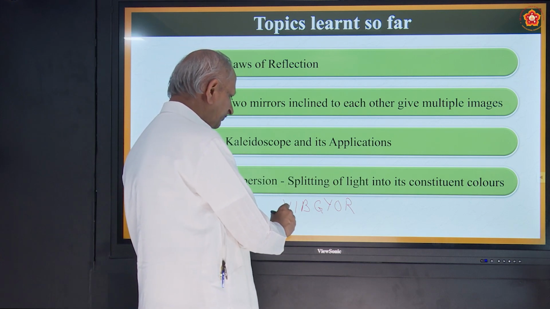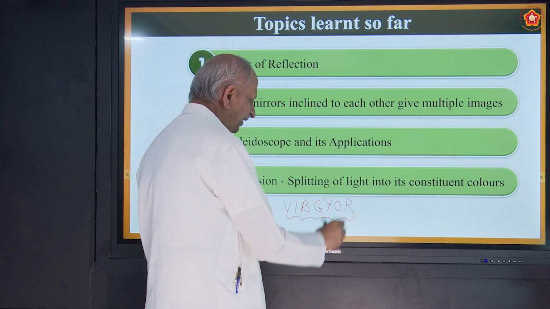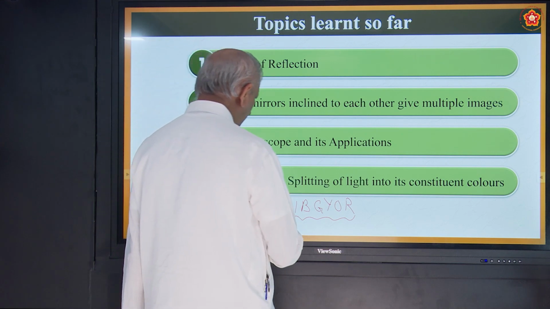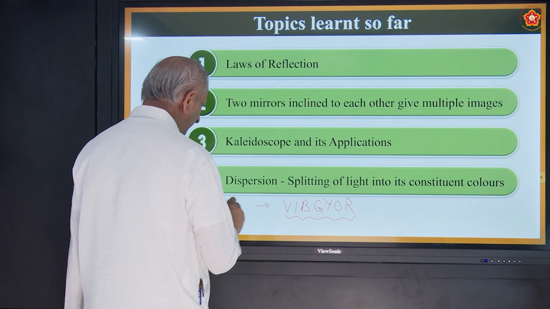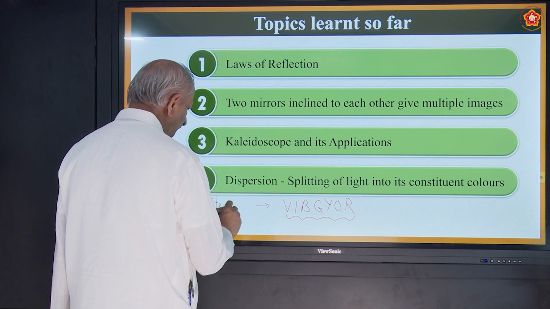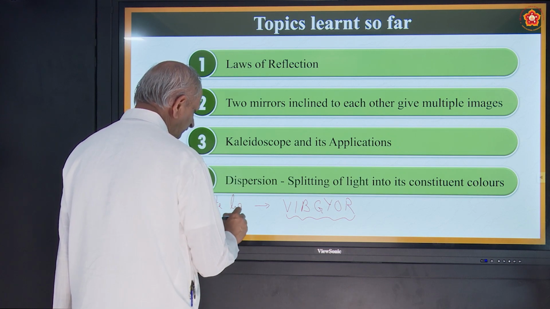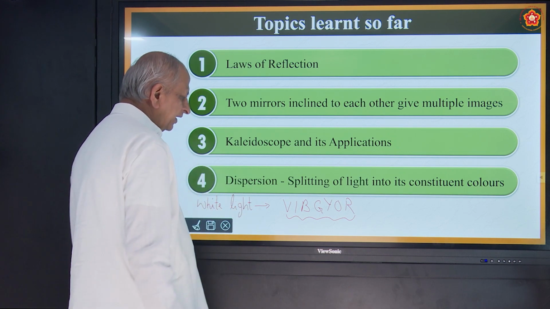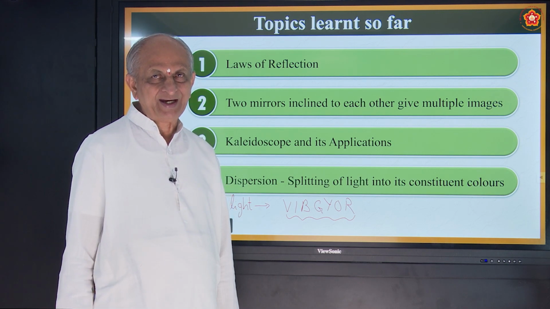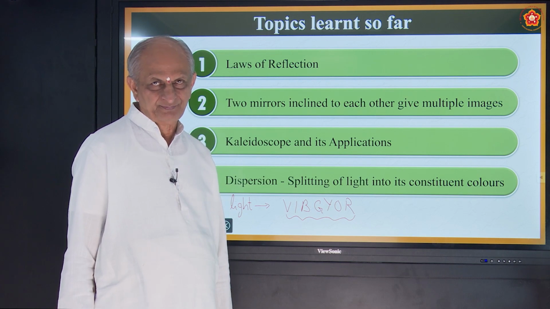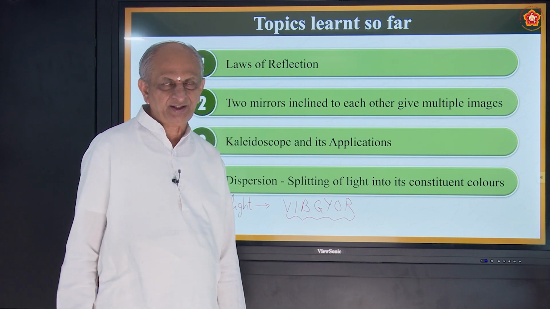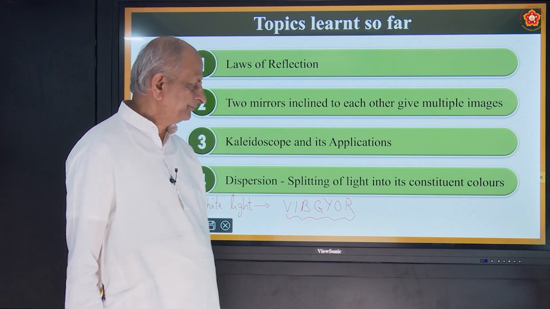So white light consists of these colors. This splitting of white light into these constituent colors, how do you do it? The splitting is done with the help of a glass prism, a triangular glass prism, or sometimes you can use a mirror also in a water container, correct?